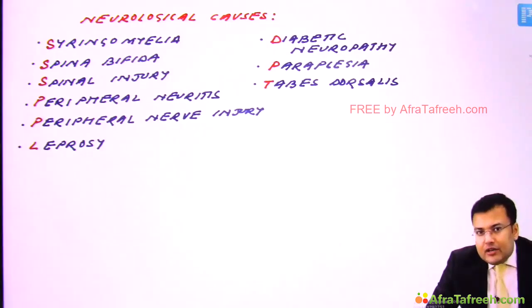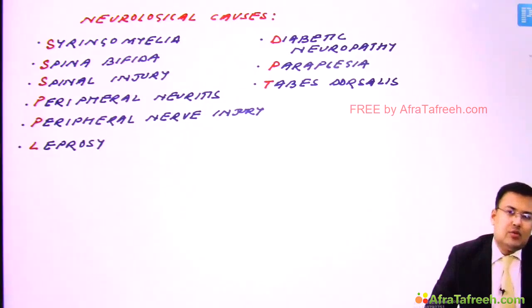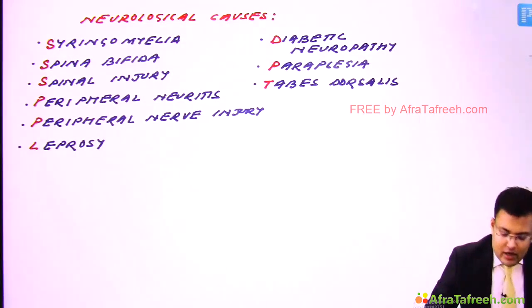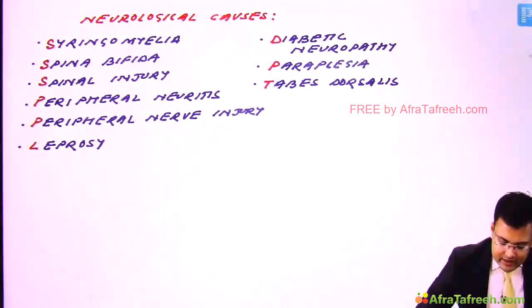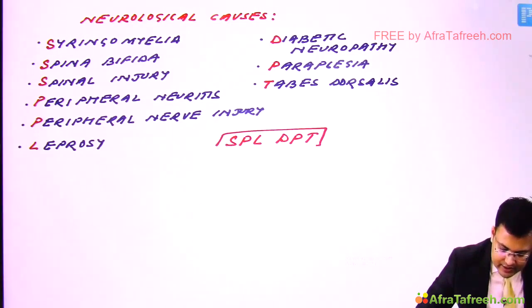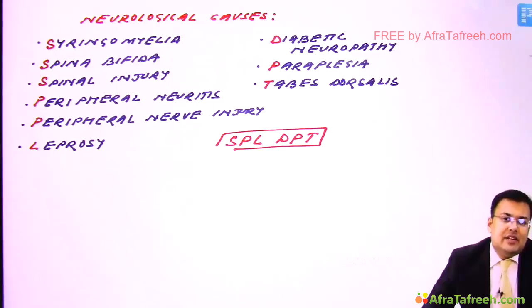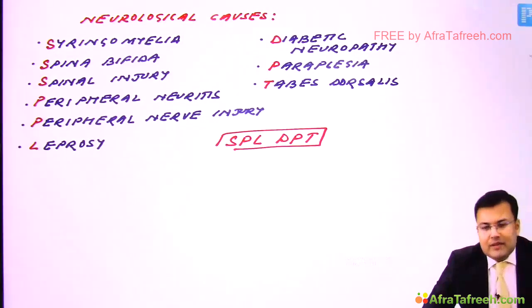You will also find trophic ulcers in the patients of leprosy, diabetic neuropathy, patients who are having paraplegia or tabes dorsalis. Clear? So this is the list, which is very, very important. This list is frequently asked. So how to remember? The mnemonic is special DPT. What is the mnemonic? Special DPT. Okay. So syringomyelia, spina bifida, spinal injury, peripheral injuries, neuritis or peripheral nerve injury, leprosy, diabetic neuropathy, paraplegia, tabes dorsalis.